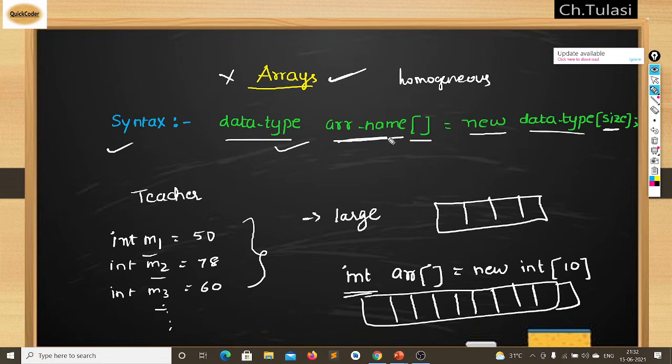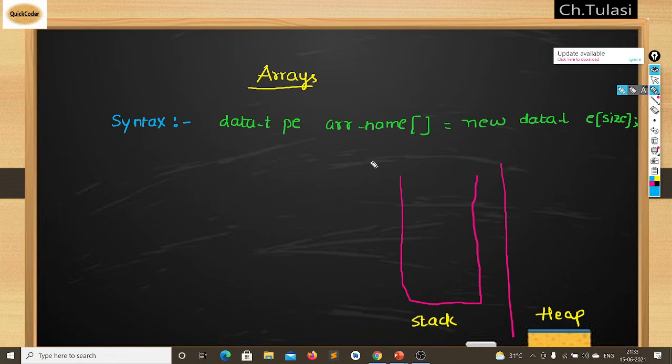Now let's discuss memory management in arrays. If you create something like this, where will your array be allocated, in heap or stack? Let's say you have a stack and a heap. Now I declare int array.